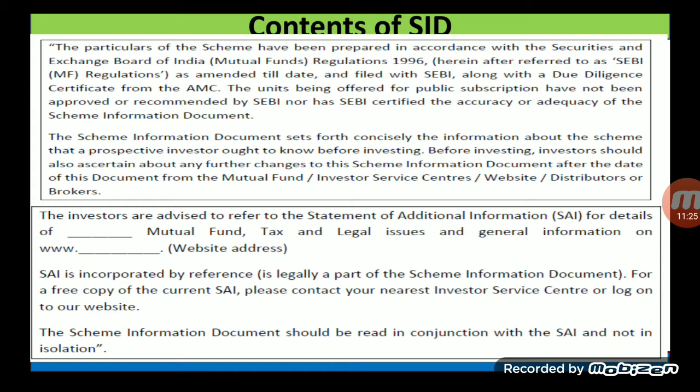SAI is incorporated by reference and it is a part of the legal document. For a free copy of the current SAI, please contact your nearest investor service center or log on to our website. The scheme information document should be read in conjunction with the SAI and not in isolation.